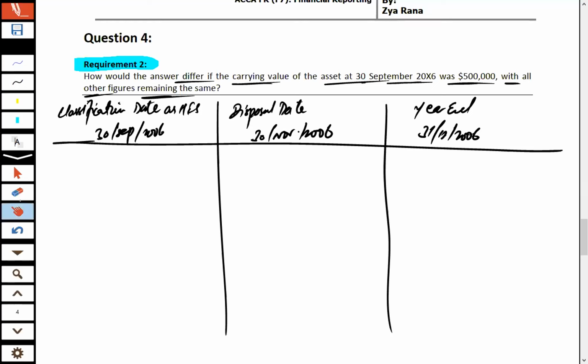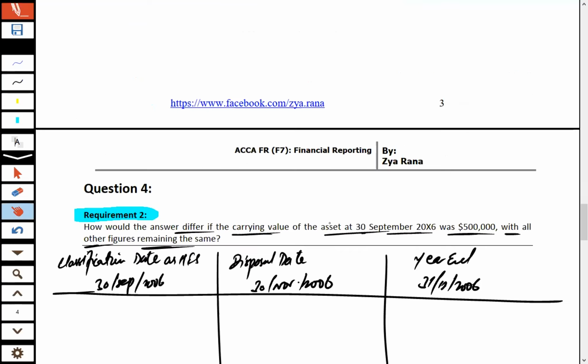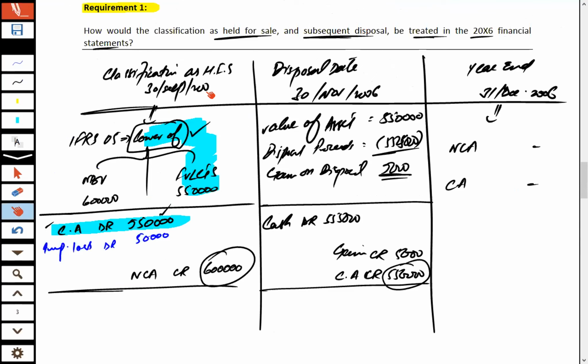A student asks a question: if it is not sold till the year end, will it be part of the assets? Let's say we classified this asset on 30th September 2006, and the asset is not disposed, and the year end date is 31st December 2006 and the asset has still not been sold. Then this asset would be recognized as an asset in the balance sheet under the heading of current assets.